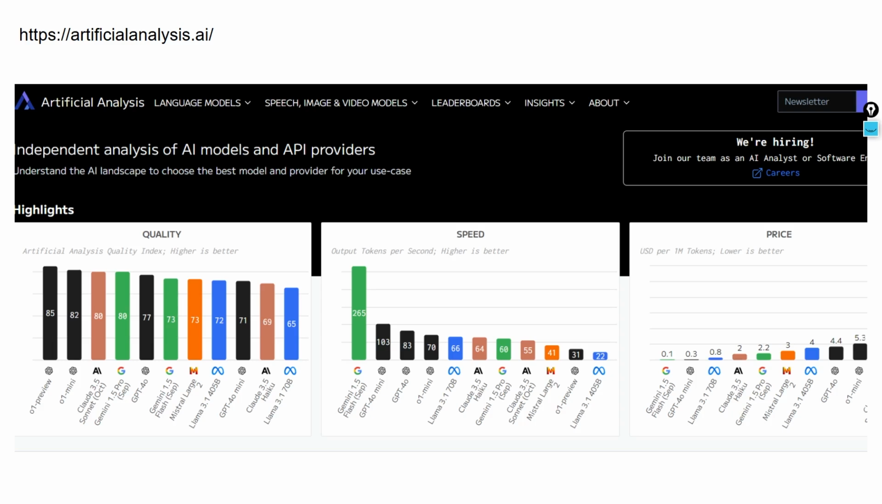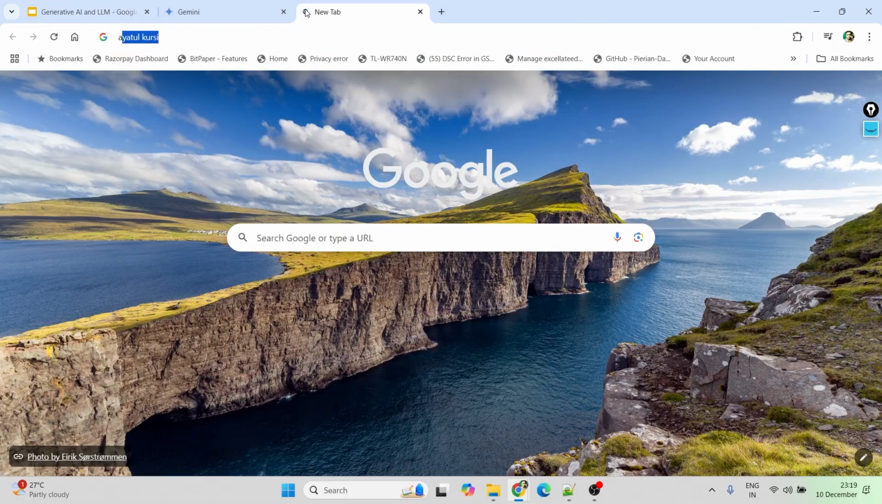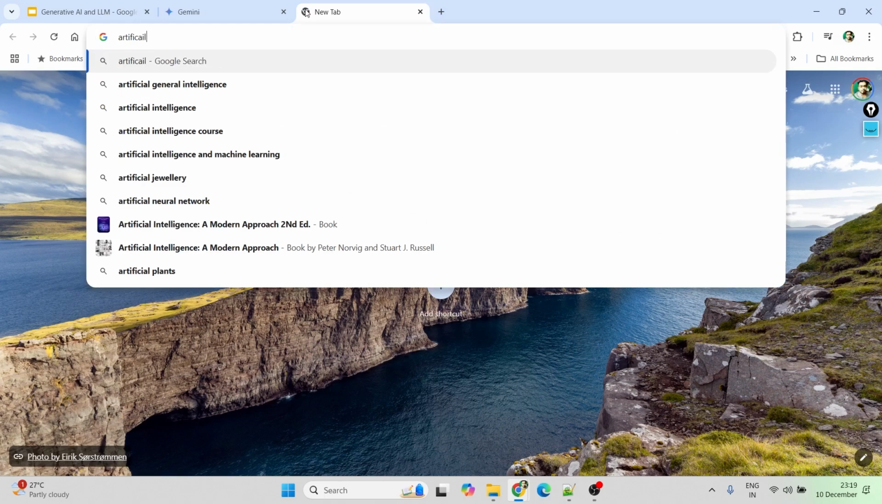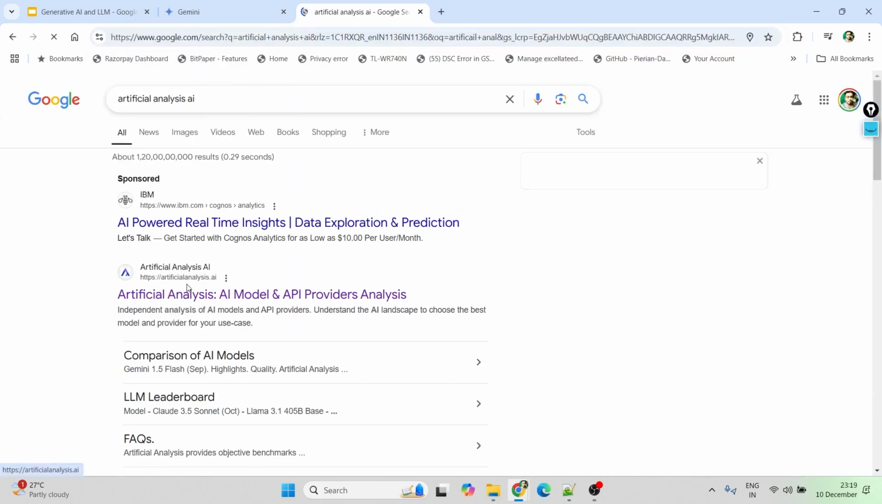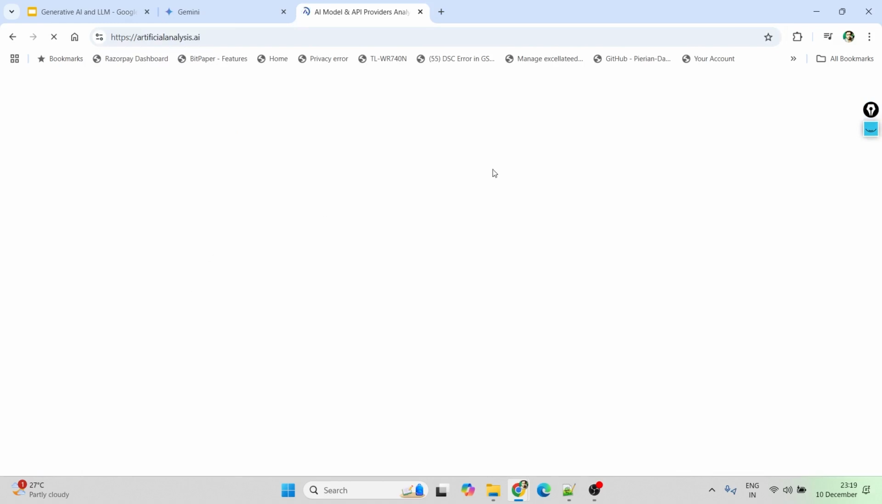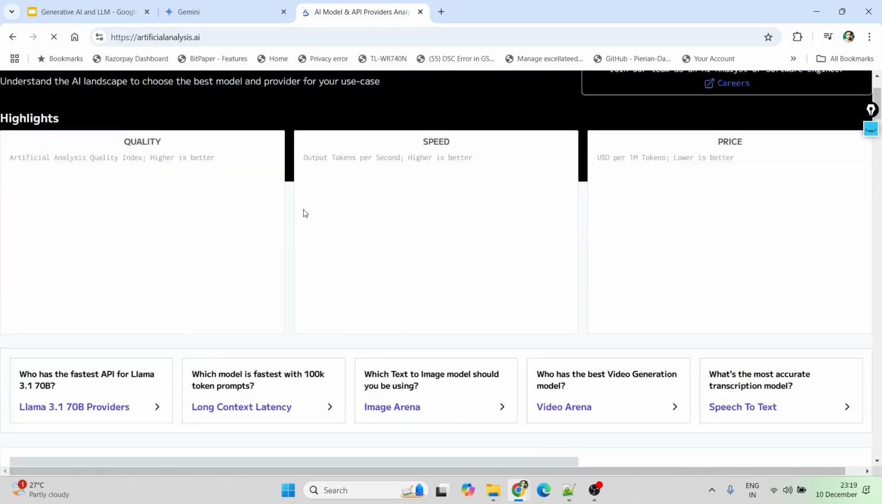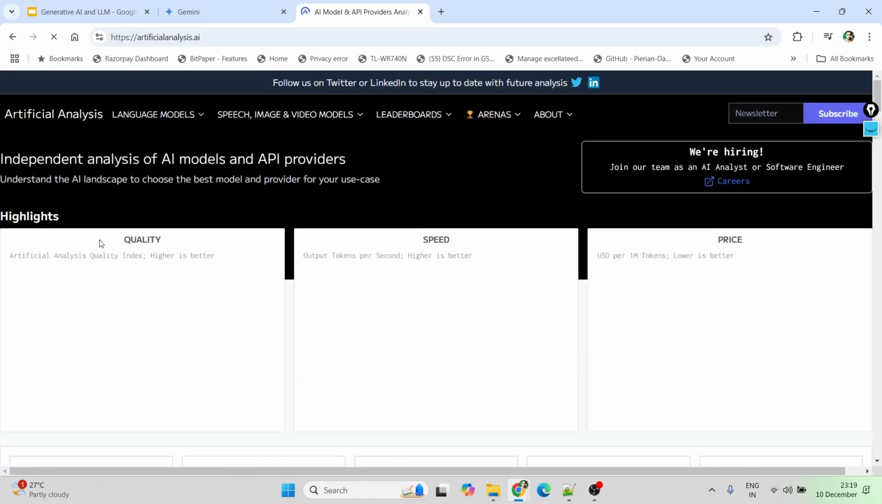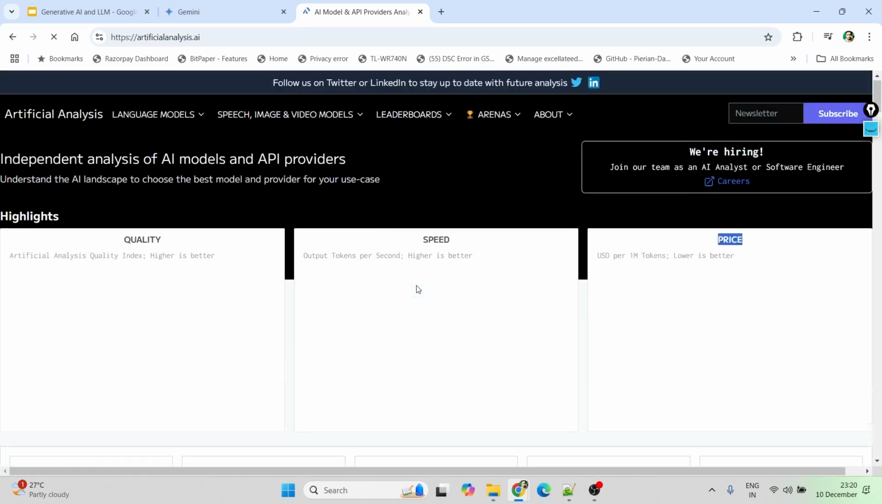To get an overview of that, you can go to this website called Artificial Analysis. Let me show that. If I get into artificial analysis AI, here you'll get an overview of all the AI models and APIs. Let me open that. Yeah, here you can see, based on different characteristics like quality, speed, and price, you can see the different LLMs. Let's wait, let's take some time.